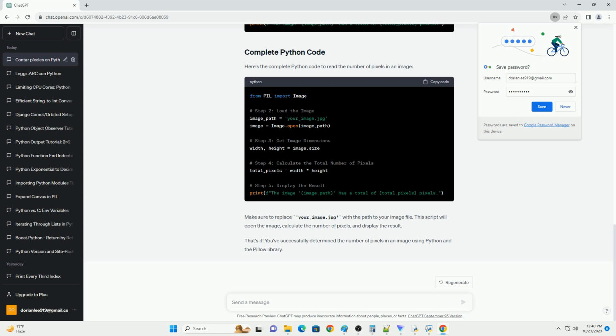That's it. You've successfully determined the number of pixels in an image using Python and the Pillow library.